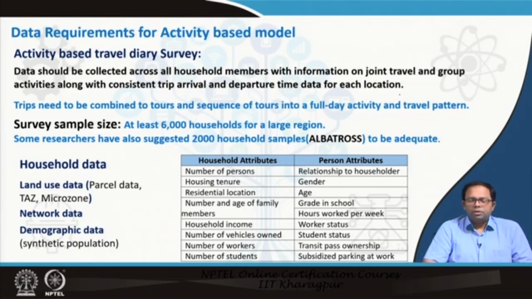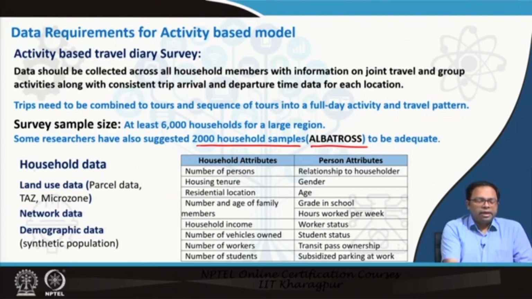Trips need to be combined to tours and sequence of tours into full day activities and travel patterns from the survey itself. Survey sample size at least 6,000 households for a large region. This has been suggested by many researchers. Some researchers have also suggested 2,000 household samples, like in case of Albatross. The researchers say that 2,000 household samples is good enough for running the Albatross model. So we need to have household data.